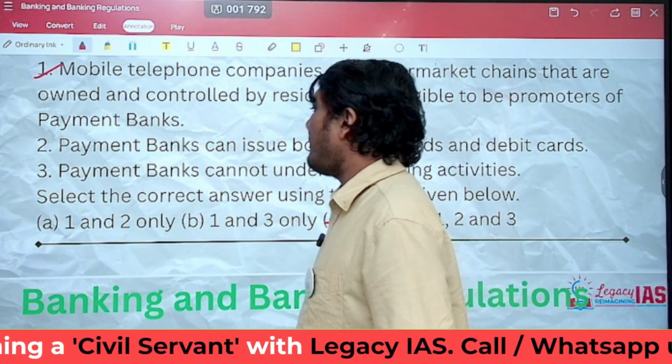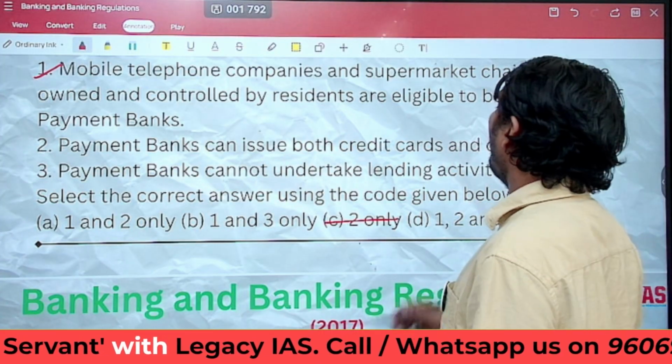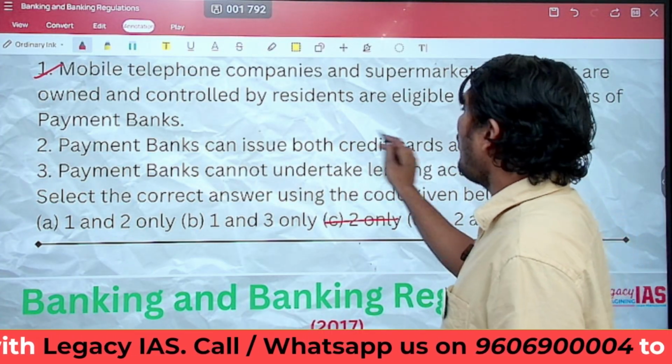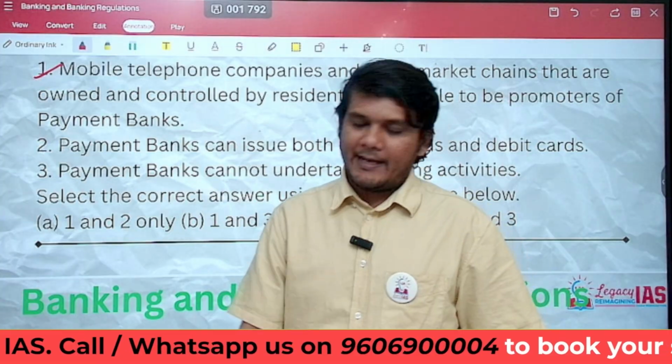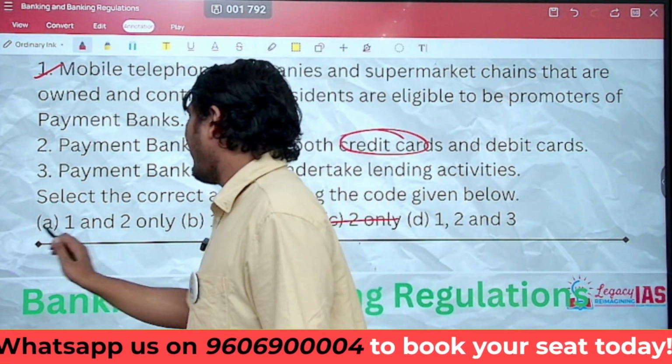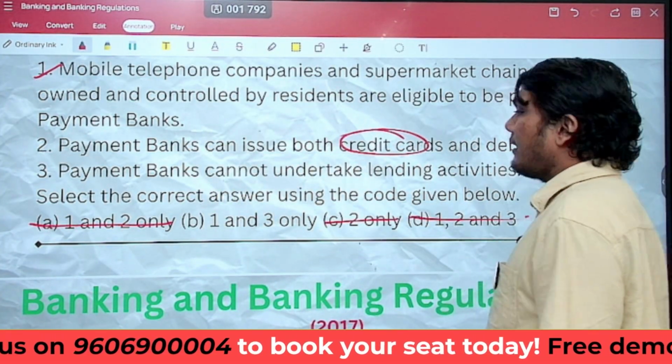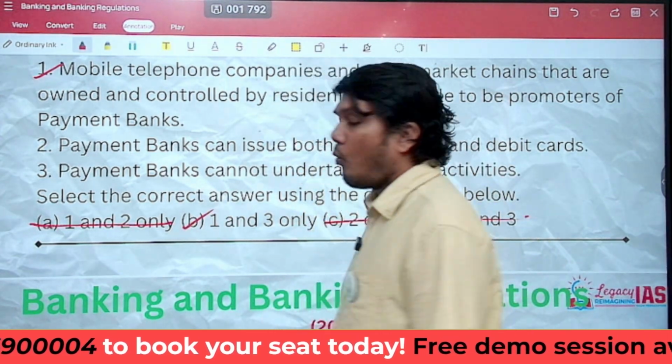Statement 2 says that payment banks can issue both credit cards and debit cards. No, they cannot issue credit card as such. So 2 is incorrect. That is why this is incorrect. The correct answer will be B, 1 and 3.